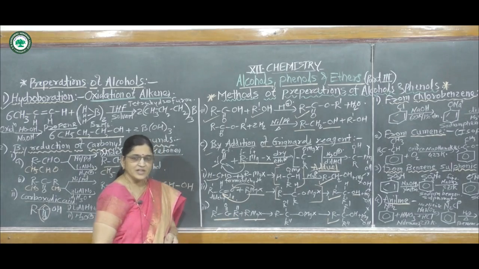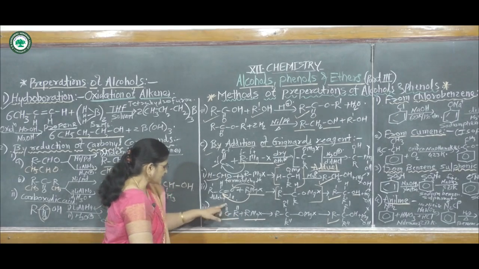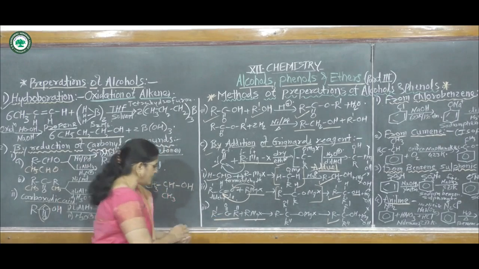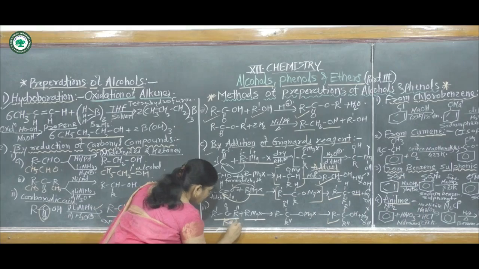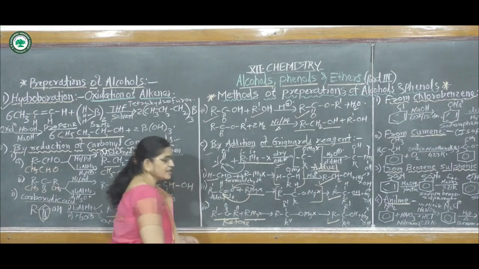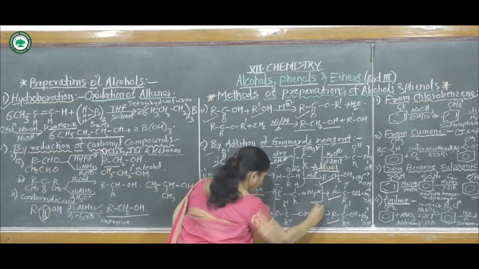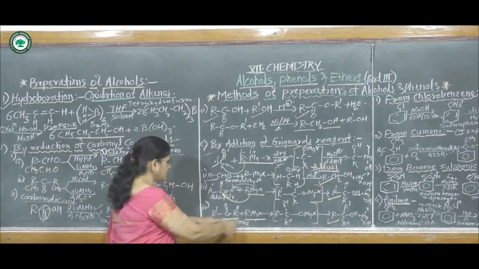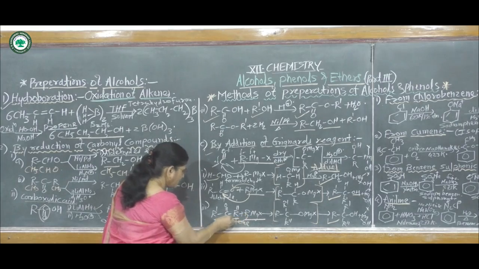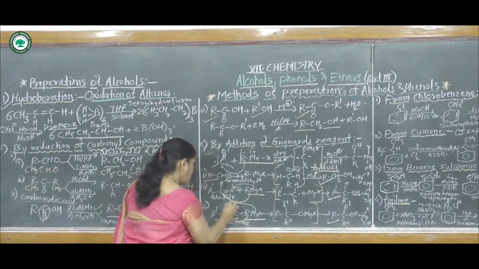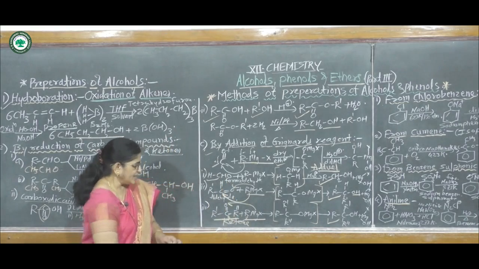This reacts with a ketone, that means on this carbonyl carbon atom there are 2 alkyl groups. This is called a ketone. This ketone reacts with alkyl magnesium halide. Again in the first step it gives an adduct. Adduct means that this R group gets bonded to this carbonyl carbon atom and this magnesium on this oxygen atom, and it gives an adduct.